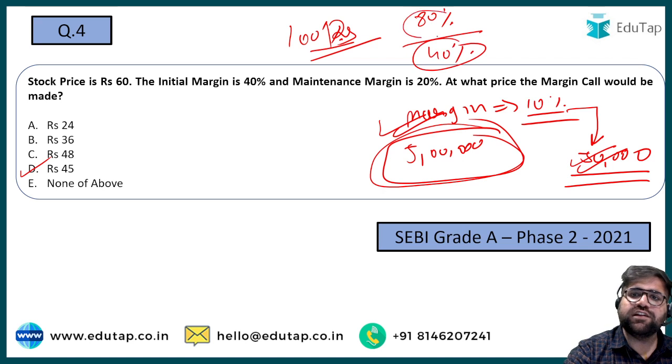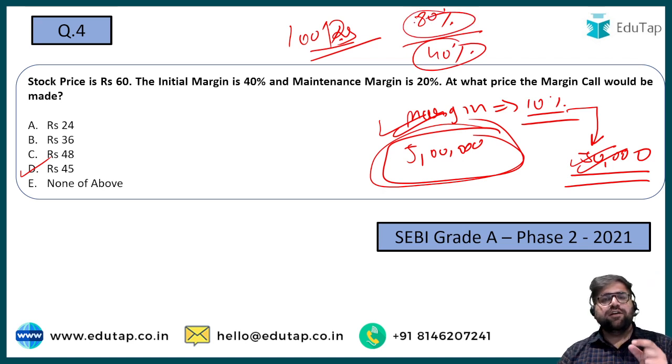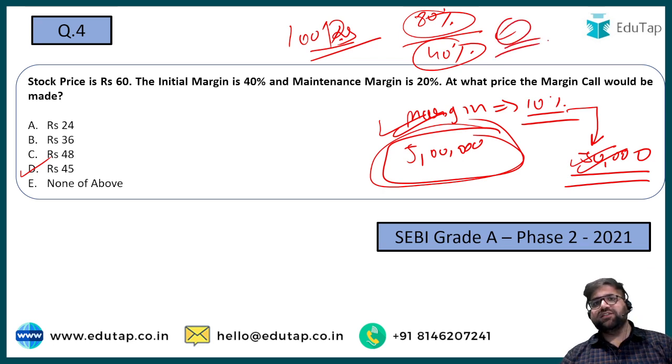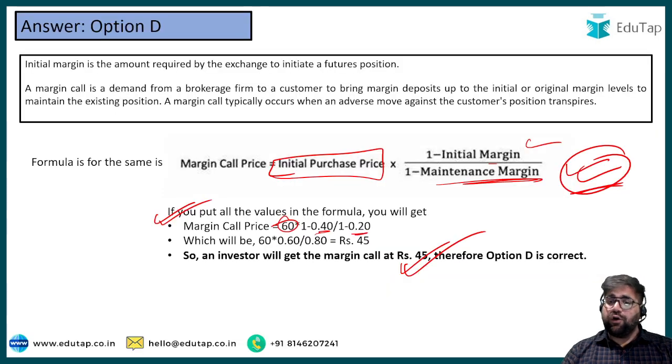So if I give you the same question with three different values, that is, my stock price today is 100, my maintenance margin is 40% and my initial margin is 80%, then comment your answers. I will be personally checking your answers and we will come to a common understanding of what the correct answer is. If you are able to solve it, then kudos, but if you are unable to solve it even now, then I will say again, revise. Apply this formula and you will definitely get your answer.